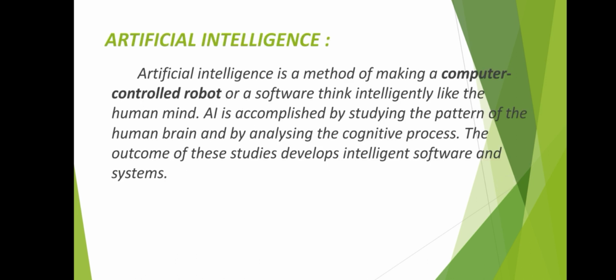First, what is artificial intelligence? Artificial intelligence is a method of making a computer controlled robot or a software think intelligently like the human mind. AI is accomplished by studying the pattern of the human brain and by analyzing the cognitive process. The outcome of these studies develops intelligent software and systems.